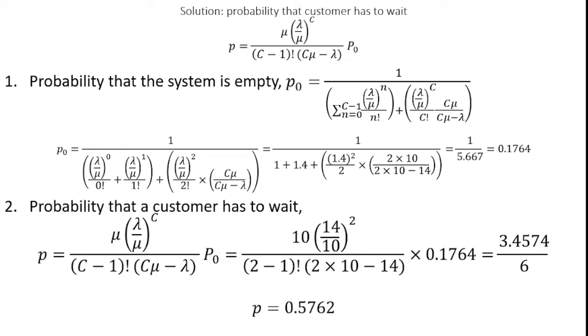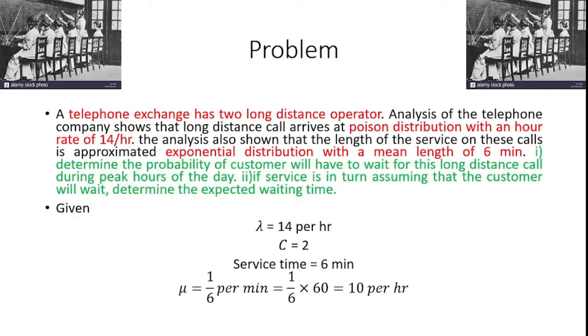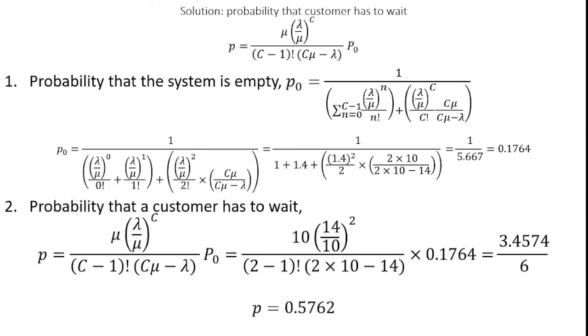The solution to the first question is related to the probability that a customer has to wait in the queue, which can be represented with P. We already discussed the formula for the probability that a customer has to wait in the queue. It's equal to mu into lambda by mu power C, divided by C minus 1 factorial into C mu minus lambda, into P naught. According to our problem, we know the lambda value and the mu value. Lambda is 14 and mu is equal to 10 per hour. We can substitute these into this formula.